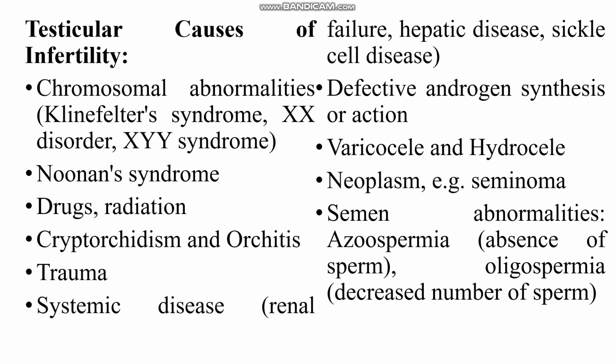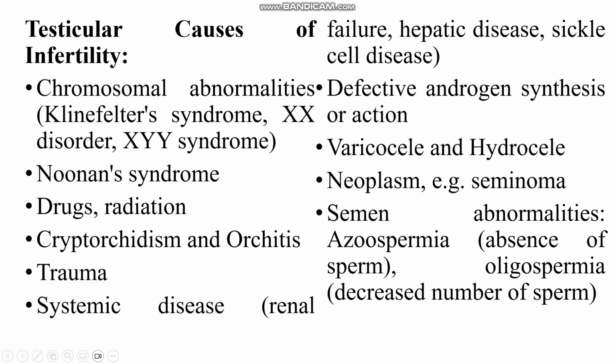Now the testicular causes of infertility. Most commonly, chromosomal abnormalities like Klinefelter syndrome, XX syndrome disorders, as well as XYY syndrome, Noonan syndrome. So many syndromes are associated with this infertility.